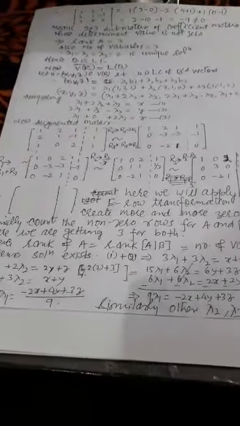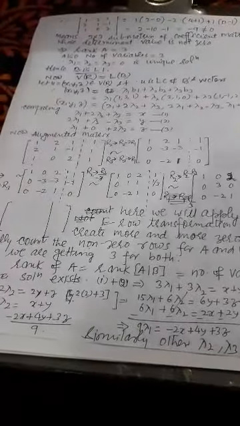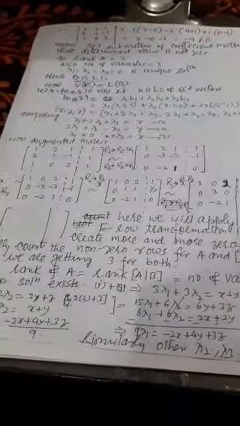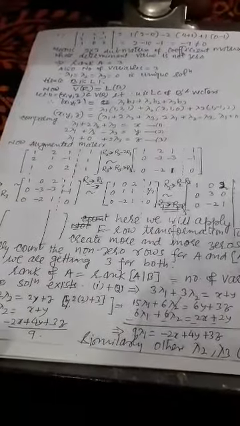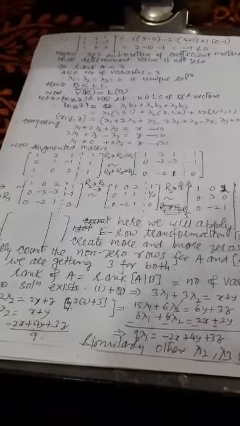After creating more and more zeros, we find that no row can be transformed into a zero row. Hence we find that the rank of the augmented matrix and the matrix are the same.